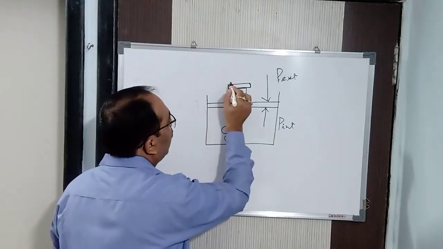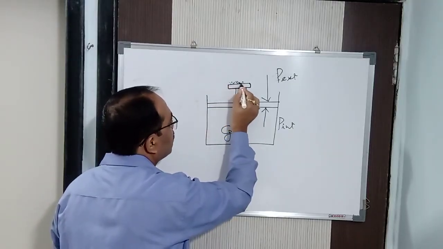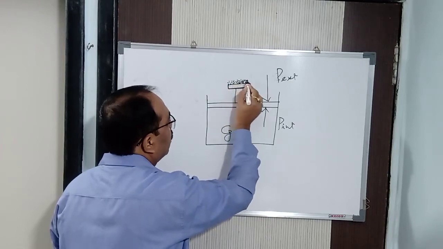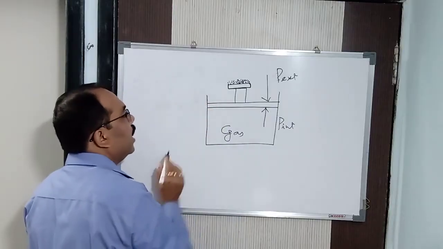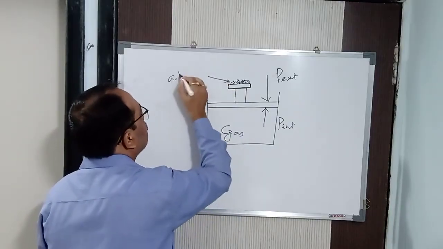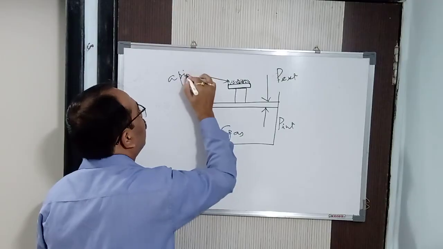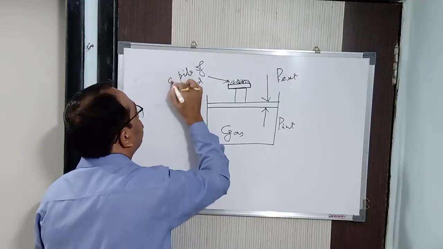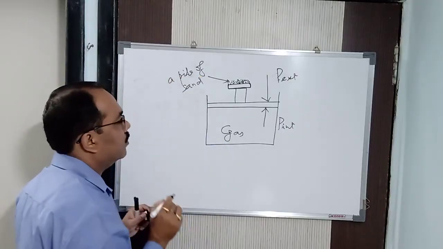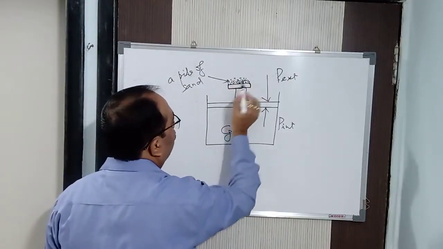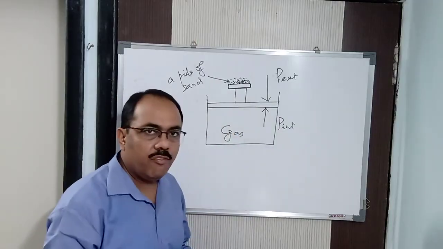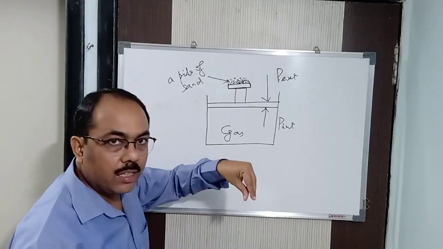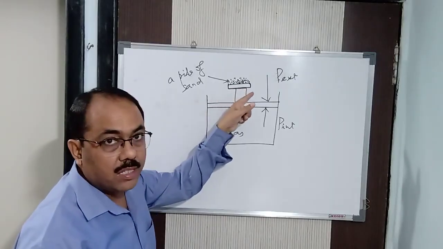Now how is it at equilibrium? I put some sand here, a pile of sand. That means I have given some external pressure. I will put that much sand only as long as it remains in equilibrium. I will be slowly and slowly putting some sand onto this metal plate.